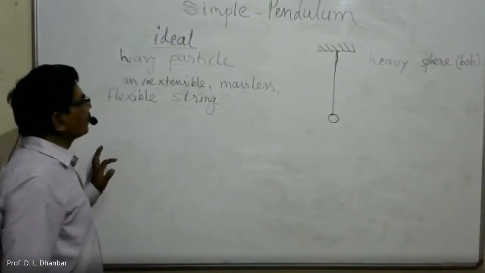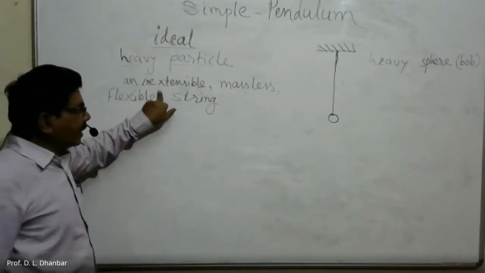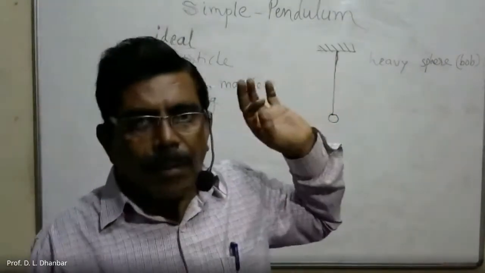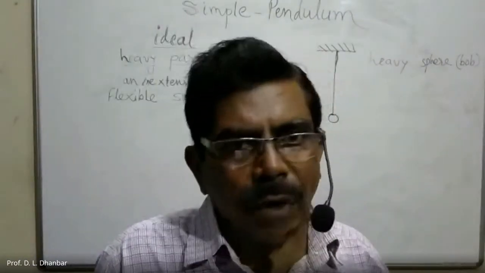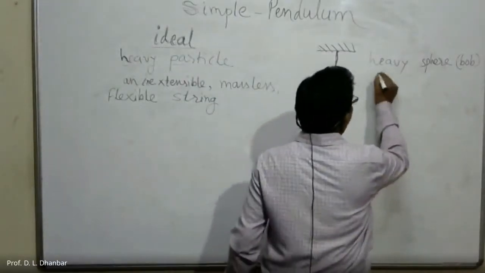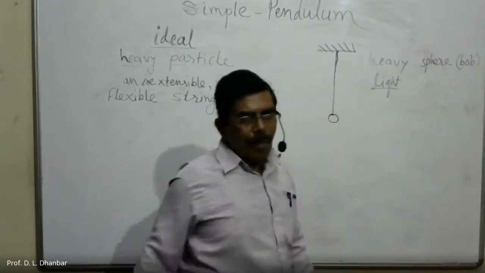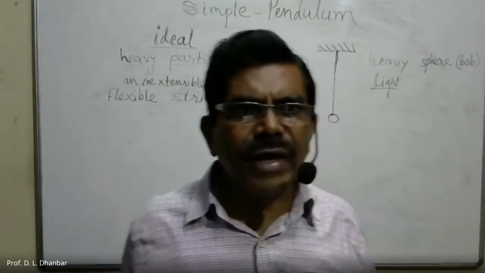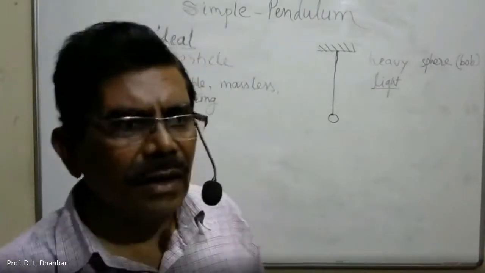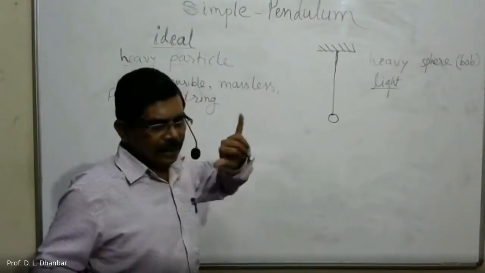Then we can have an inextensible string. A massless string is not possible for us, so we use a light string, whose mass is very small, negligible.